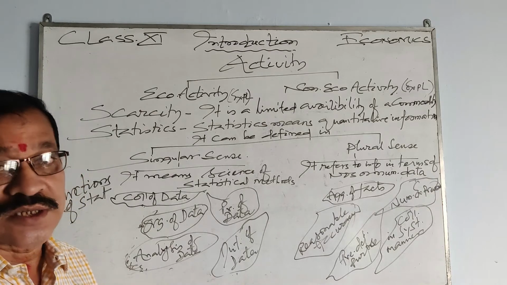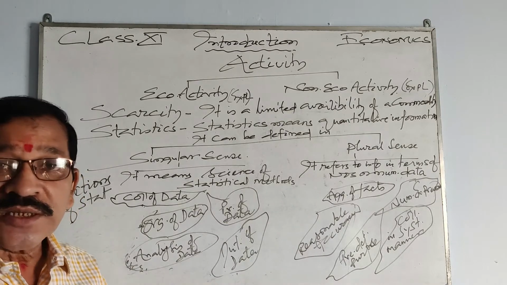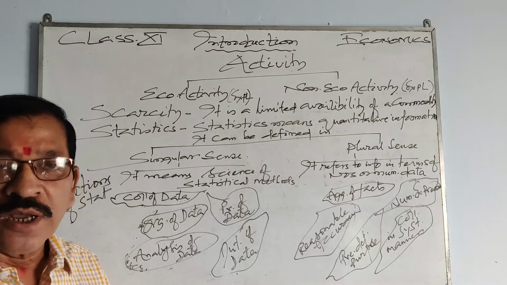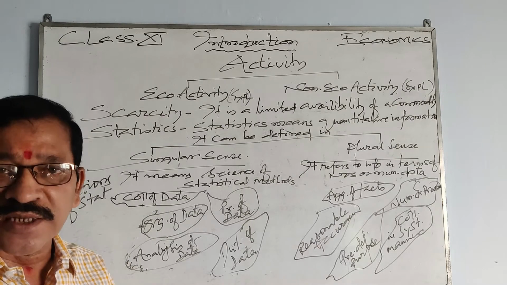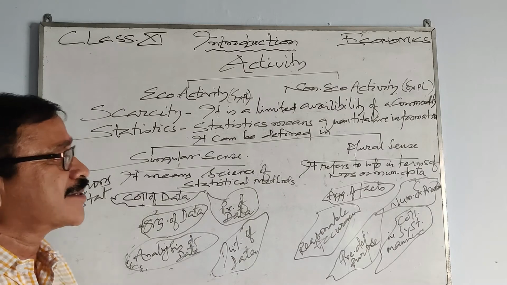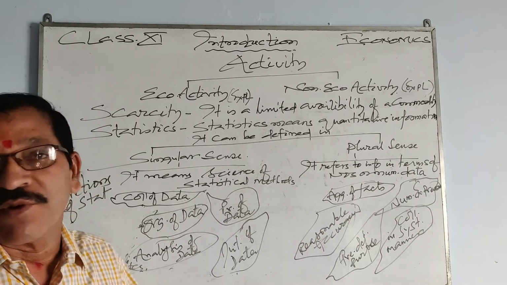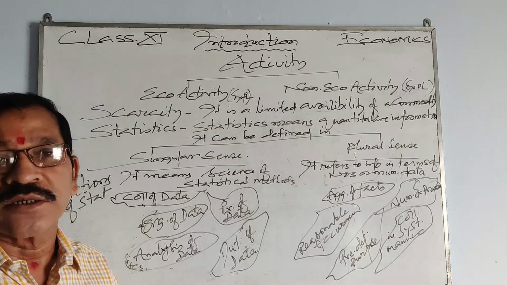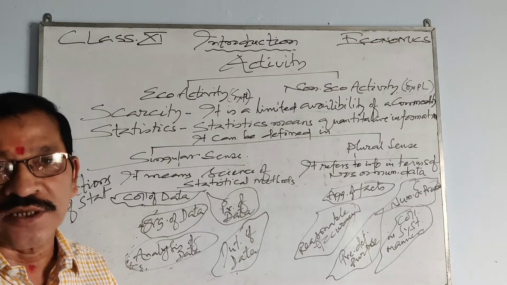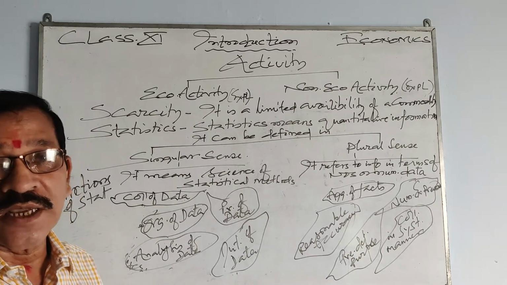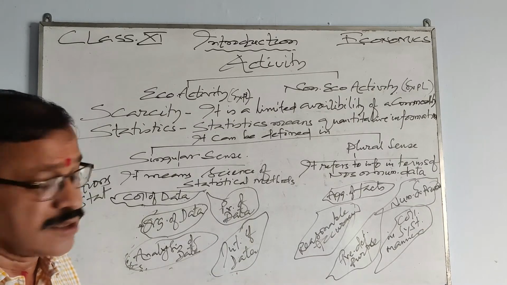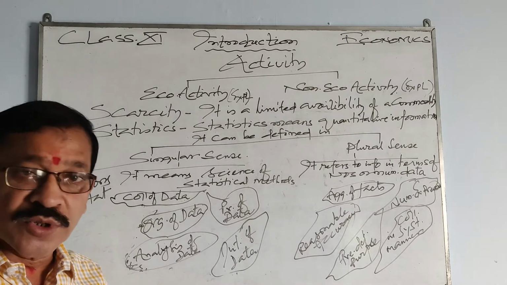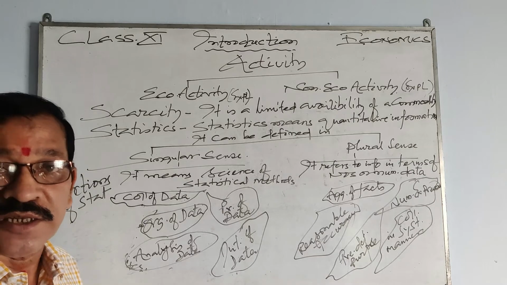Now coming to statistics. Statistics means quantitative information. If anybody asks you the definition of statistics, statistics means quantitative information. Any information which is in quantitative form can be called statistics. But statistics can be defined in two senses. Number one, singular sense. Number two, plural sense. In both senses we can define statistics.